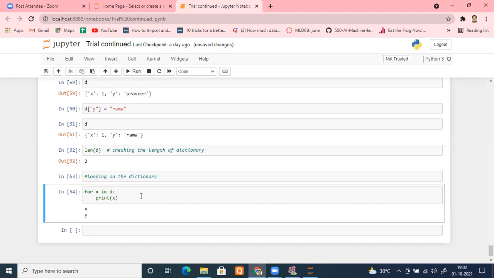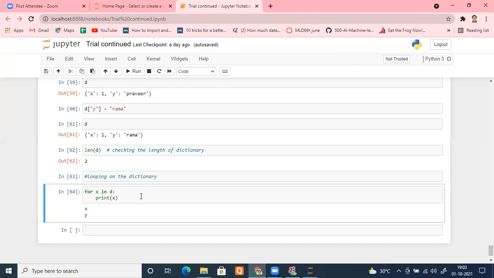So can anybody tell me what it is returning me? Keywords. Yes, it is returning keys. If I'm using this way, it will return me keys only. Is it fine, everyone? So if I'm using a for loop this way, it will return me keys only.